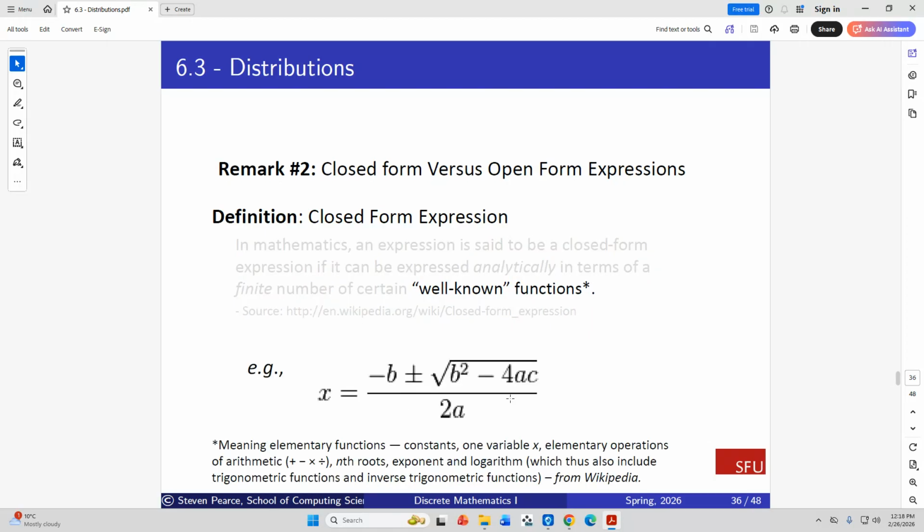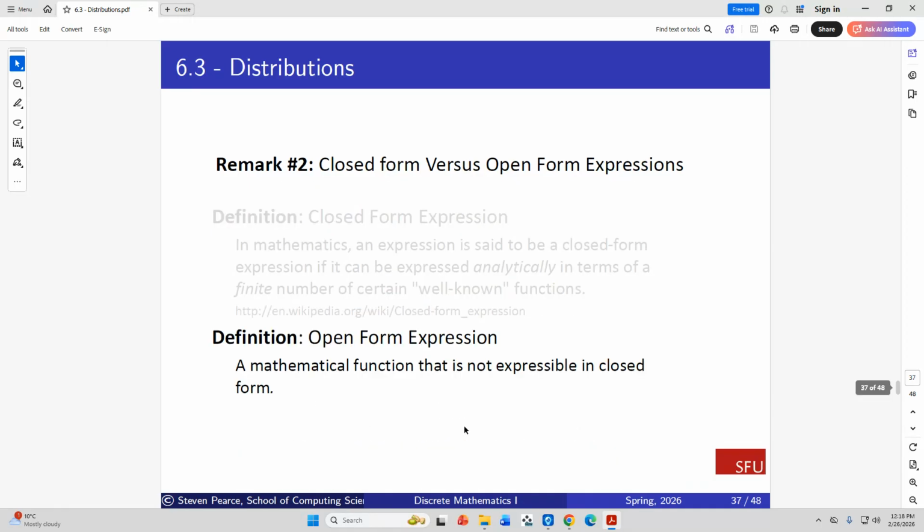So here's a well-known function, okay? The quadratic equation. I just use that as an example, meaning elementary functions: constants, one variable x, elementary operations of arithmetic, nth roots, exponents, and logarithms. Those are well-known, well-understood functions. So here we have basic arithmetic, and not much more to it. So that's a closed form expression.